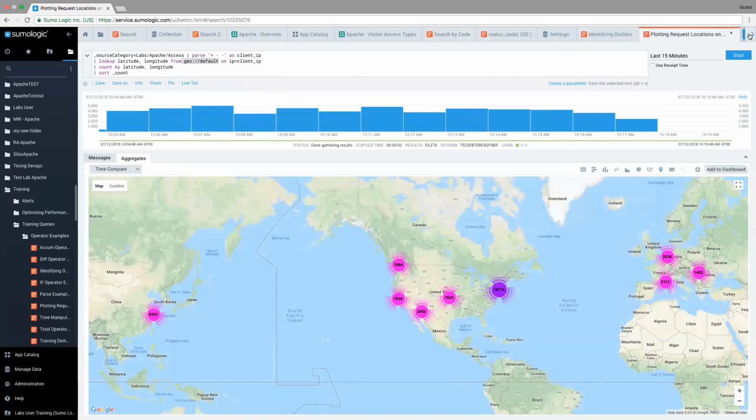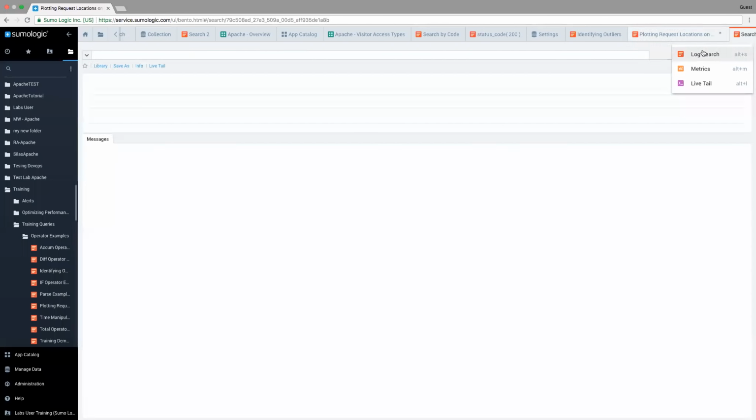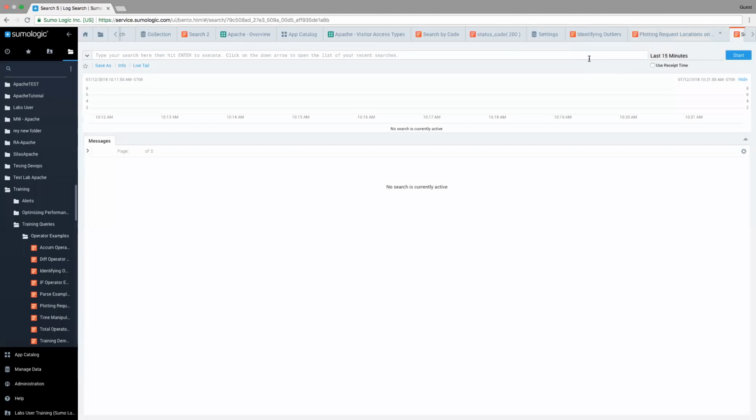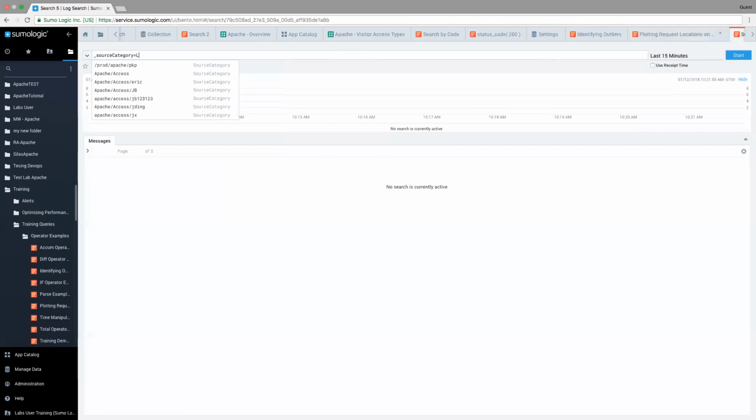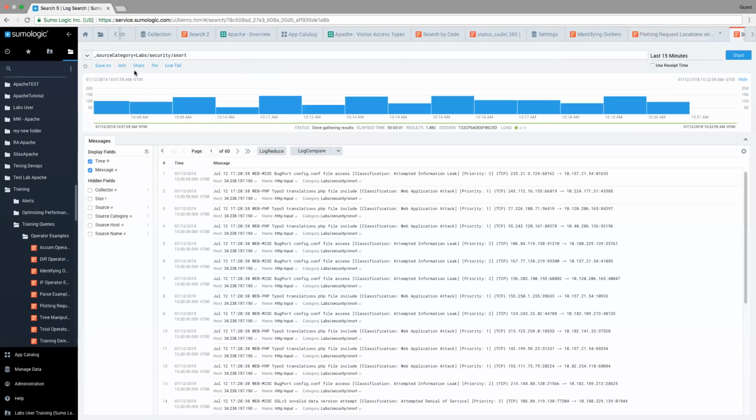Let's go ahead and look at another scenario. We actually looked at this a little bit earlier, but I want to show it a little more thoroughly. So I'm going to open a new tab just to kind of reset myself. And we're going to look at a new set of data. We're going to look at source category security snort data.